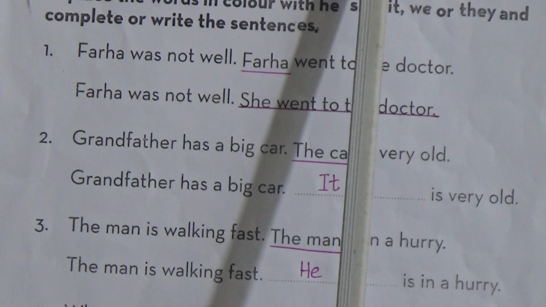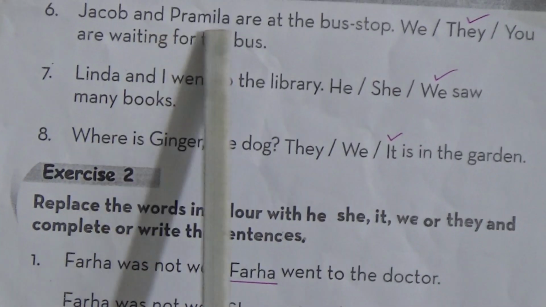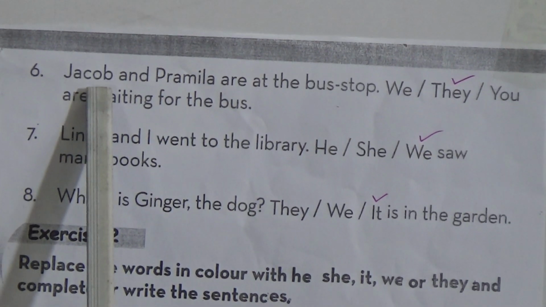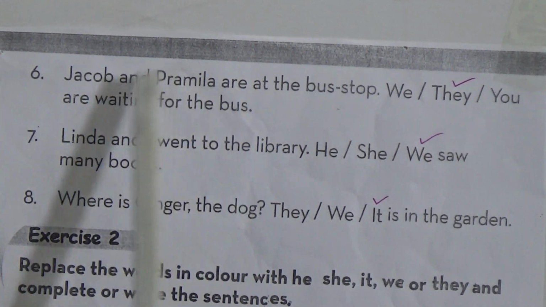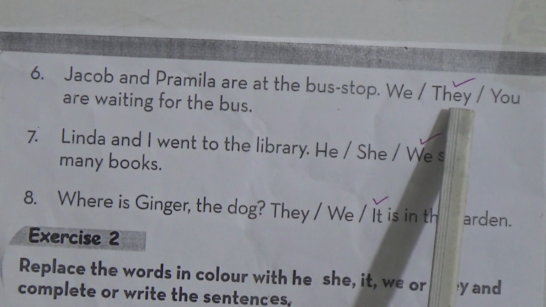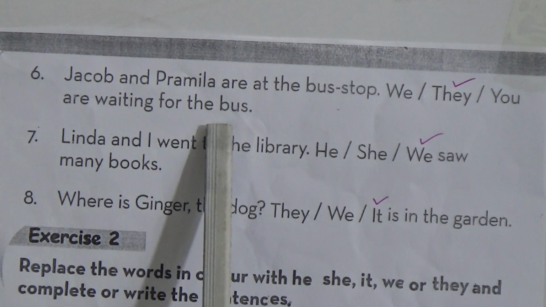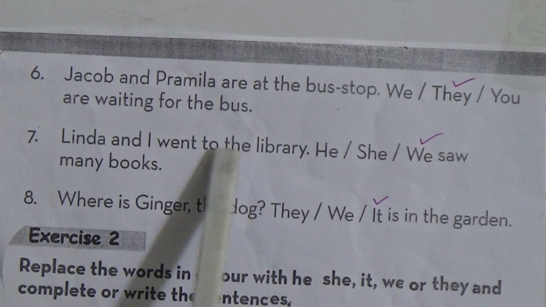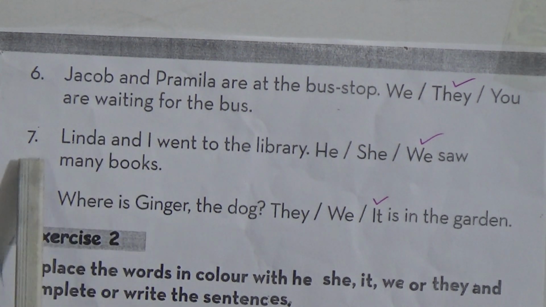Number 6. Jacob and Promila are at the bus stop. Here are more than one person, so we say that they are waiting for the bus. They are waiting for the bus. This is correct.